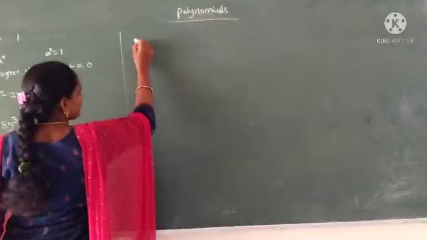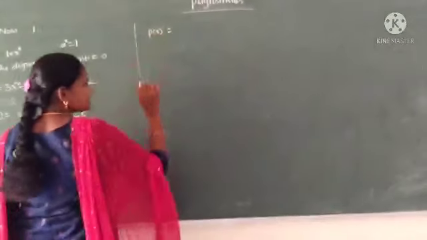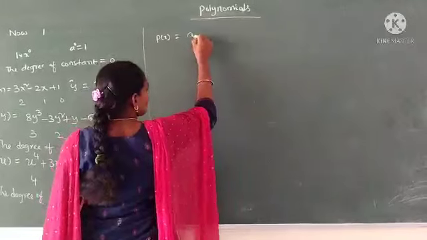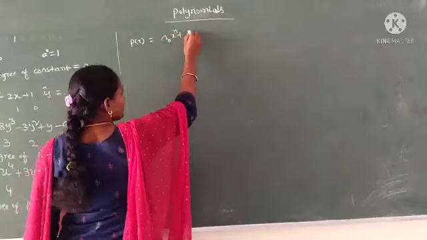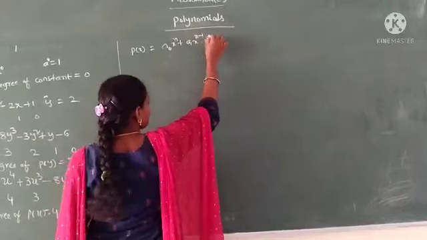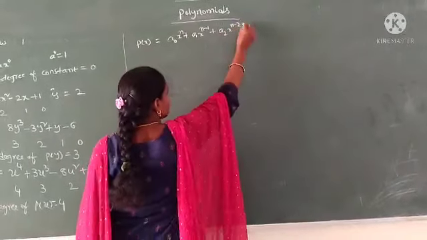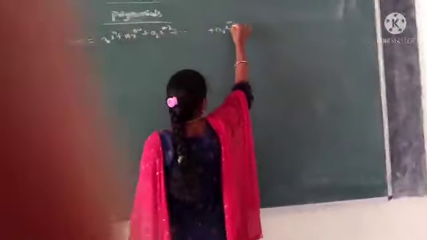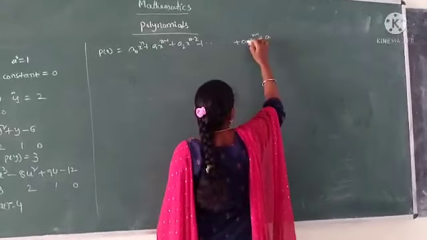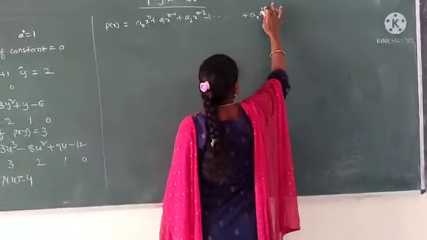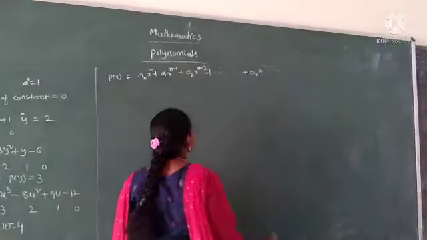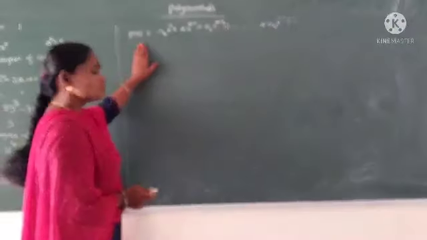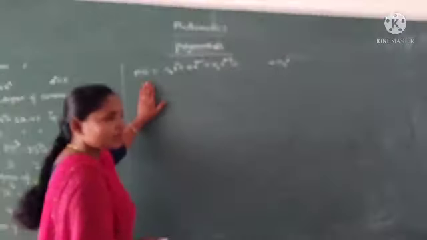Therefore, we write the nth degree of the polynomial P of x is equal to a naught x power n plus a1 x power n minus 1 plus a2 x power n minus 2 plus and so on, plus an x power n minus 1 plus an x. This is the nth degree of the polynomial.